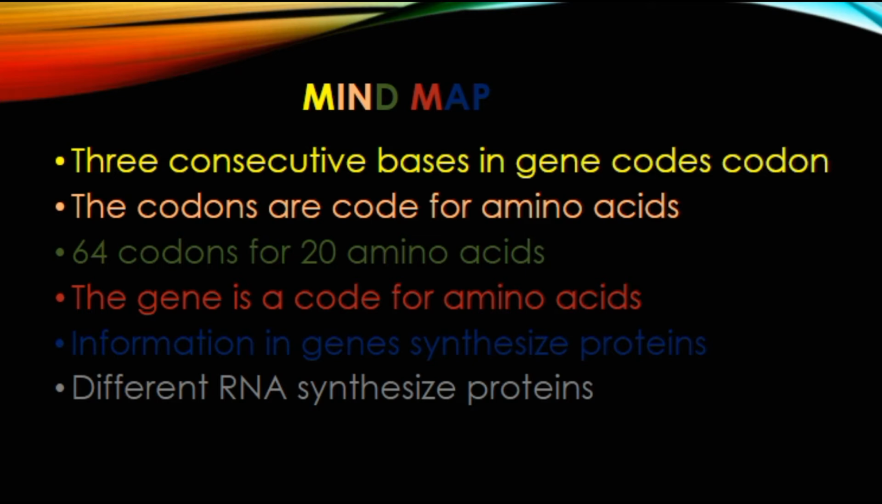The gene is the code for amino acids. Information in genes synthesizes proteins. Different RNAs synthesize proteins. So that was the mind map for easy understanding of transcription. Now move towards the main topic, that is transcription.